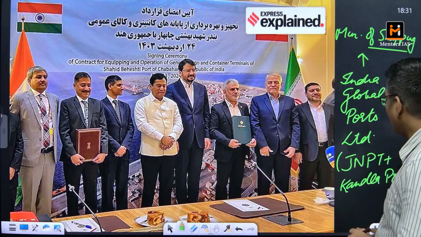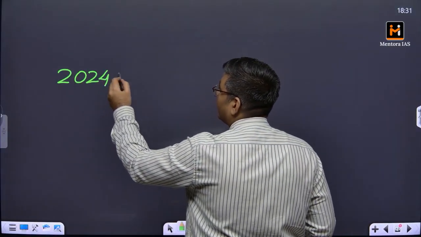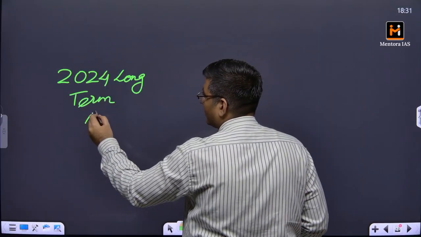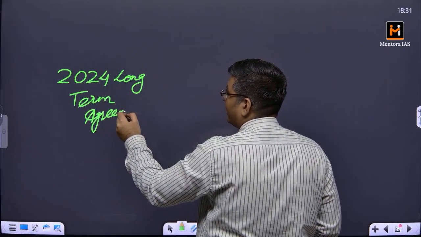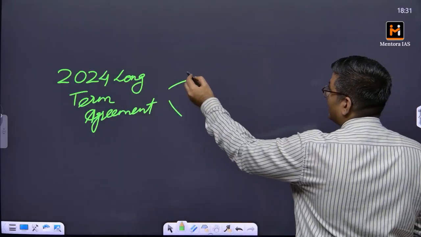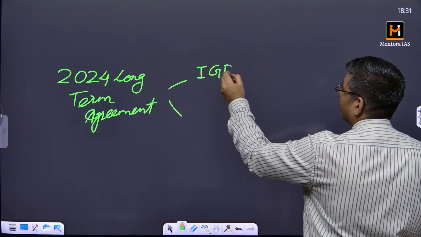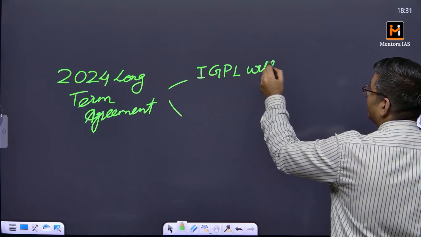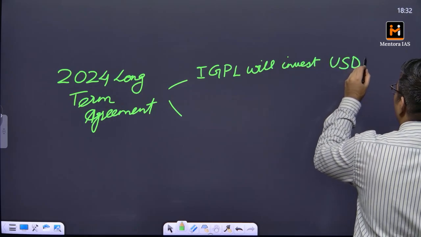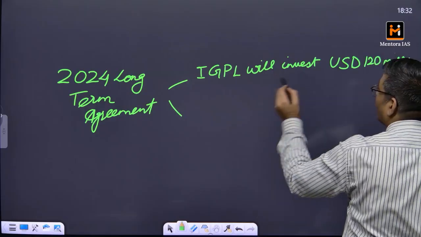Okay, so now in 2024, in this particular long-term agreement, there were two things. The first thing was that India, basically IGPL, will invest 120 million US dollars for port development.